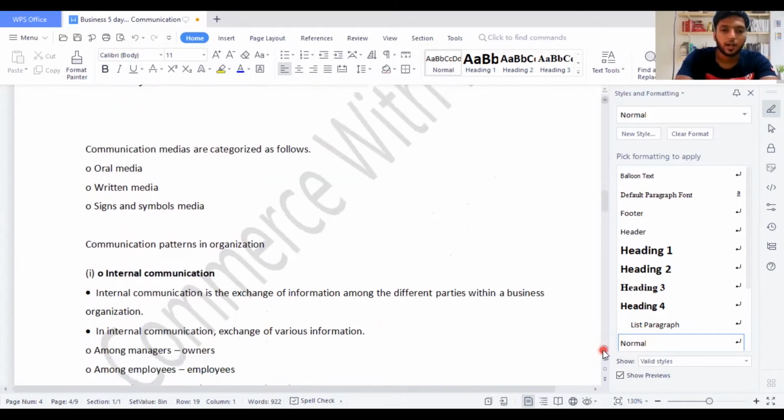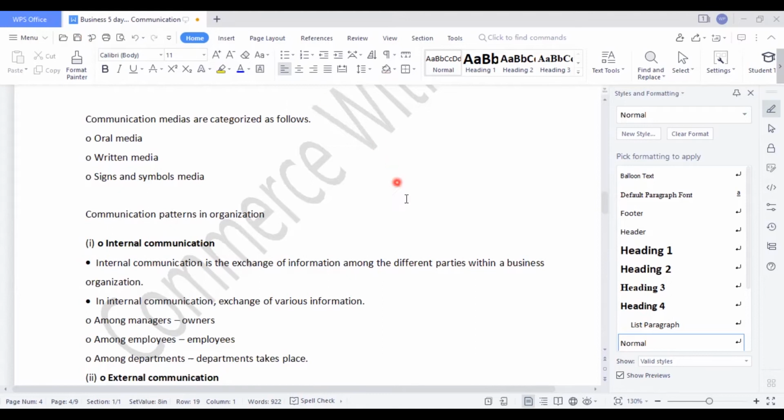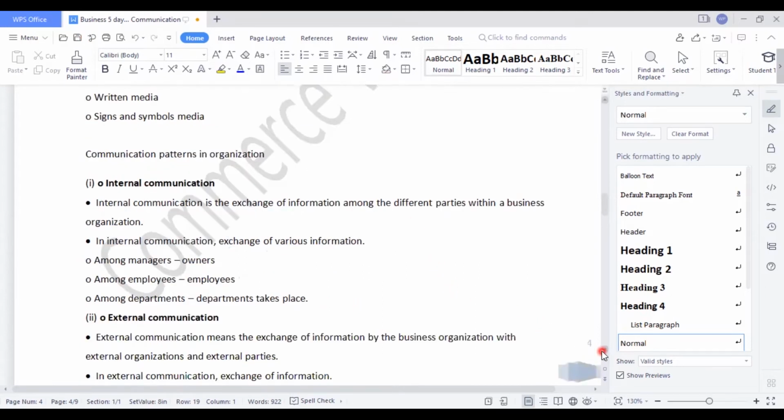Then let's start how internal communication and external communication work in an organization. Internal communication is the exchange of information among the different parties within a business organization. Exchange of various information among managers to owners, they might communicate. Among employees to employees, they might communicate. Among departments to departments, they might communicate. But remember, this type of communication is within the organization.